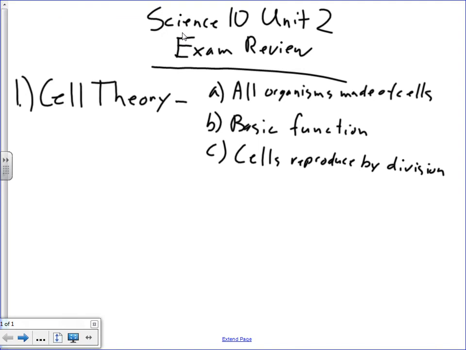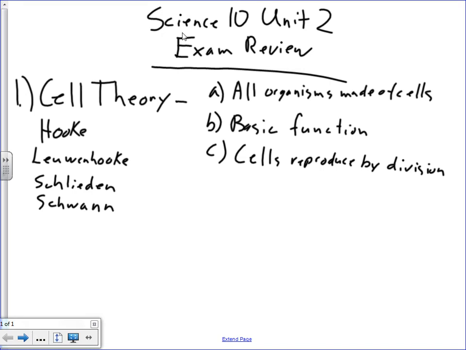We also talked about the 4 really important people to do with the cell theory. That was Hooke, the accidental tourist, who discovered cells in a piece of cork while doing an experiment with lenses. Leeuwenhoek, the first person to look at living cells, had a microscope that looked like a ping pong paddle. And then Schleiden and Schwann, the 2 guys who actually proposed the cell theory. So they're kind of important in that regard.